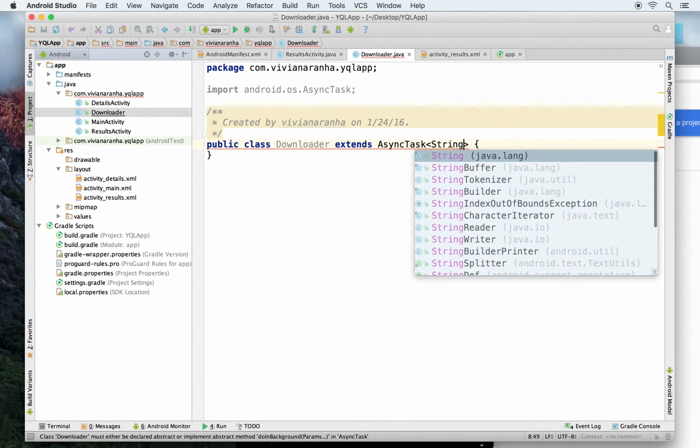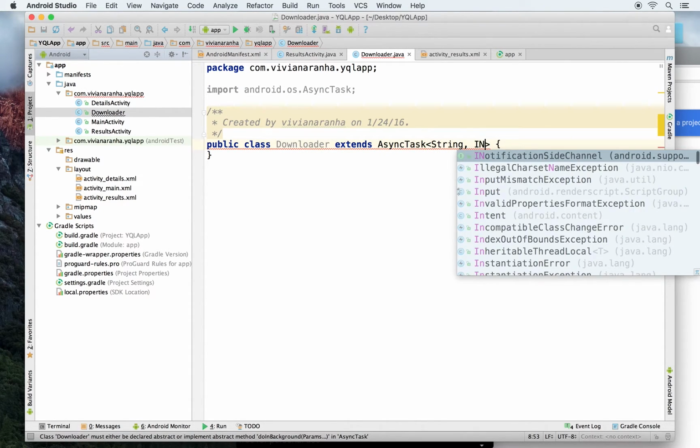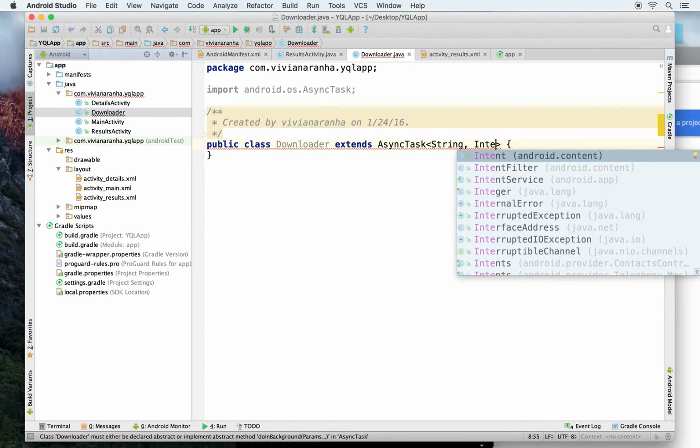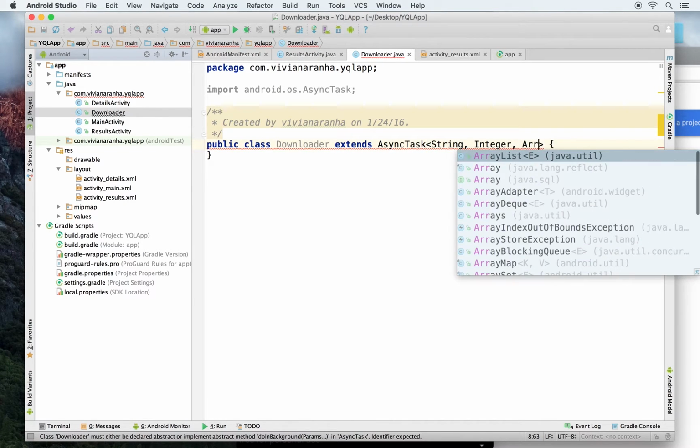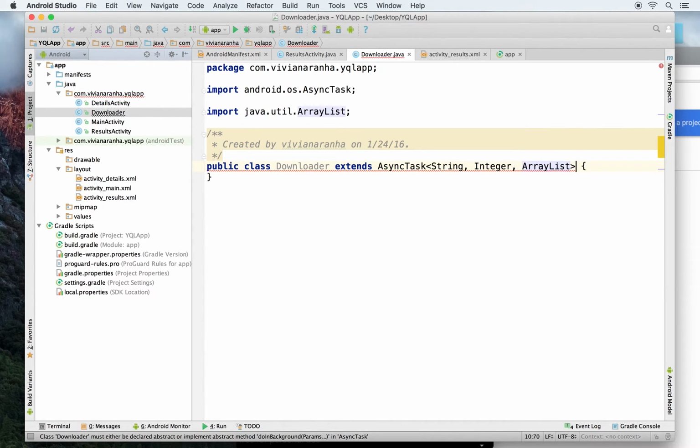So one is String, then I have Integer for, let's say, if I want to make a progress bar or something, and then it will pass back an ArrayList of items.